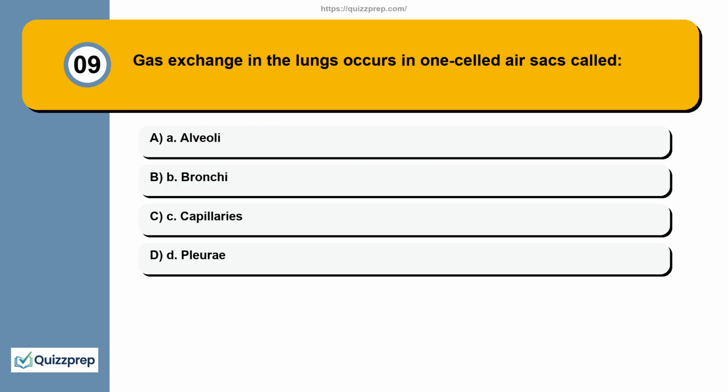Question 9. Gas exchange in the lungs occurs in one-celled air sacs called A. Alveoli. B. Bronchi. C. Capillaries. D. Pleurae.